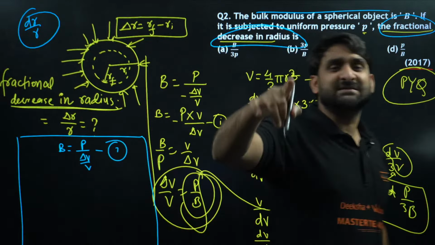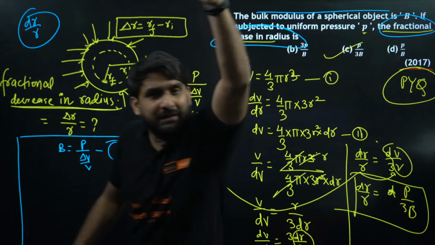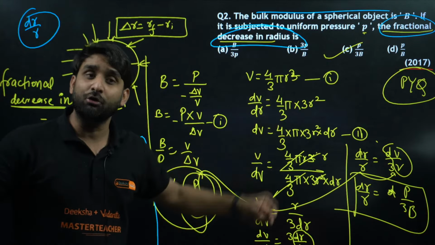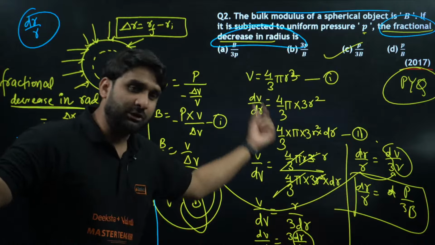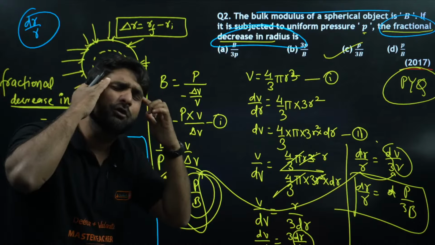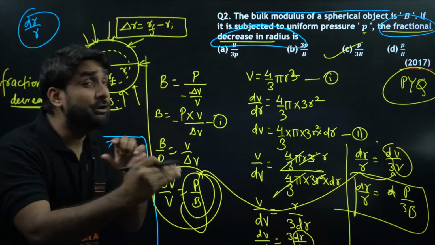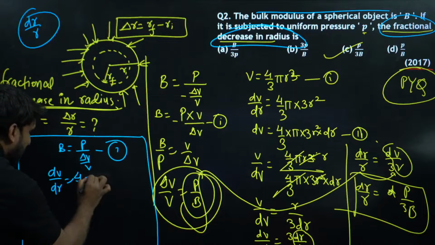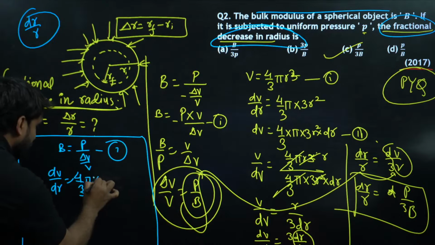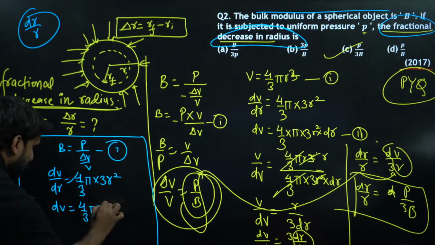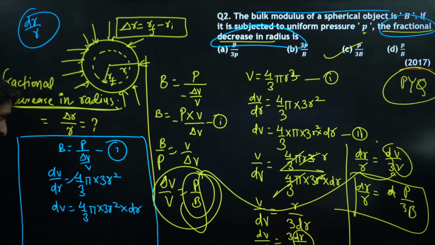Now the important question is, how can you get dr? You cannot get dr directly. The only method to find dr is differentiation. So the solution will be a bit lengthy, but you can follow the shortcut method also, because you all know the formula for the volume of a sphere. So you can directly write dV by dr equals 4 by 3 pi r cube differentiated, so this will be 3 r square. So dV is equal to 4 by 3 pi into 3 r square, and dr will be multiplied over there.